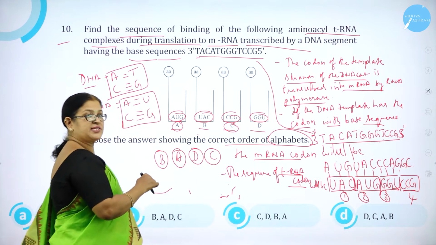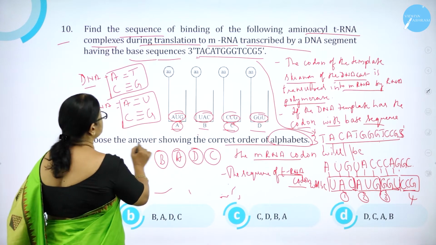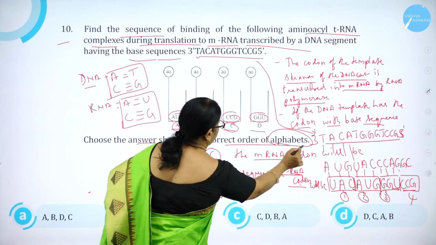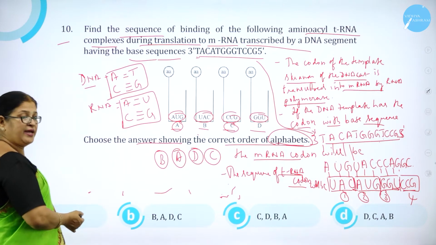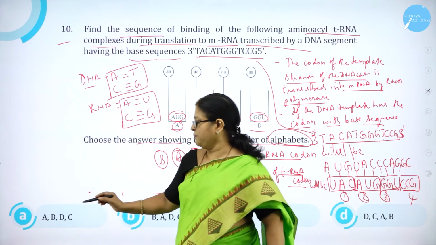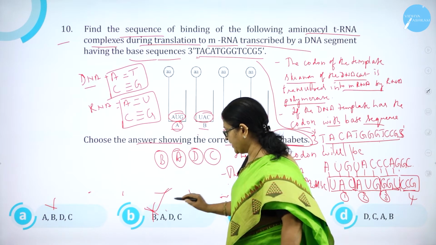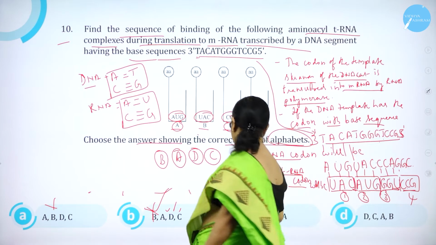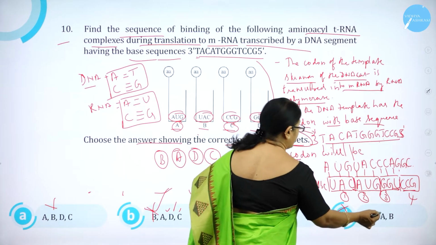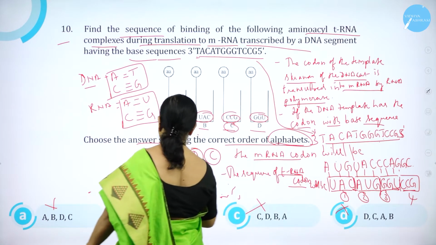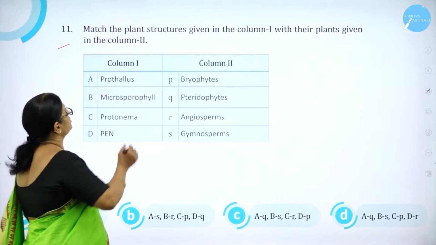So which is the option that is correct? BADC. Choose the correct answer showing the correct order of alphabets, so it is BADC. Option A is A, B, C, D, wrong. Option B is B, A, D, C, correct. Then C, C, D, A, B, wrong. Then D, D, C, A, B, wrong. So option B is correct. Moving on to question number 11.